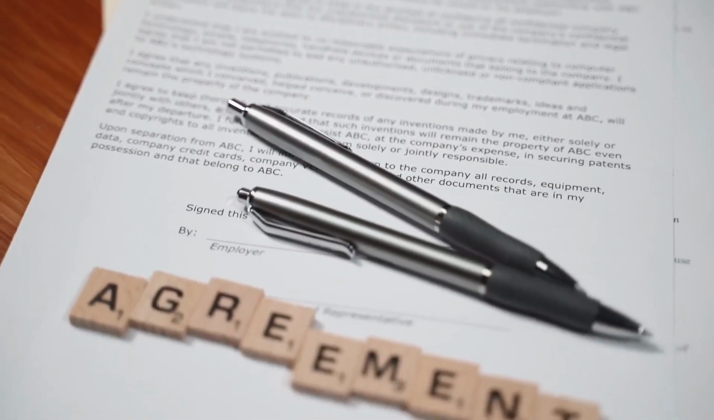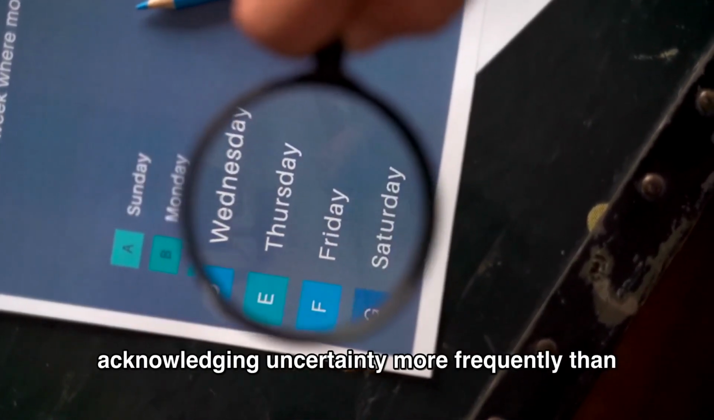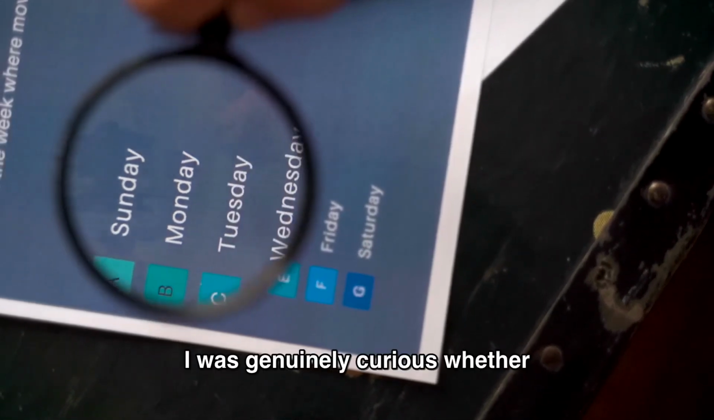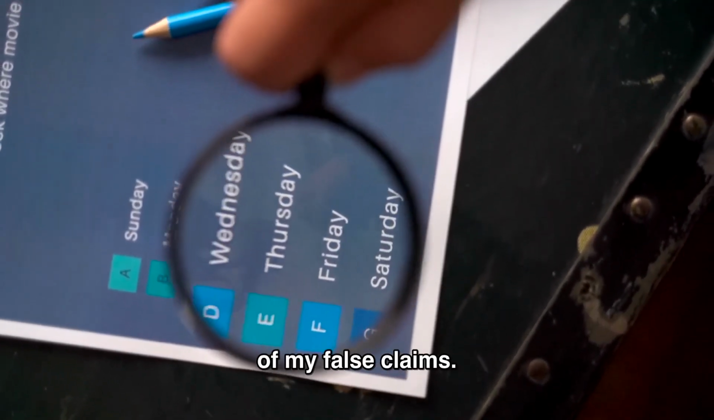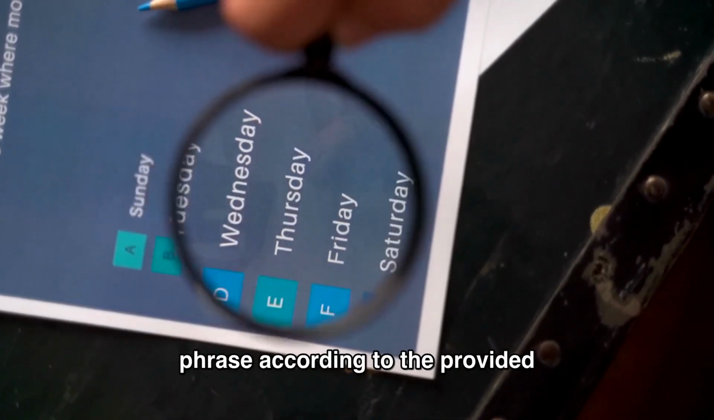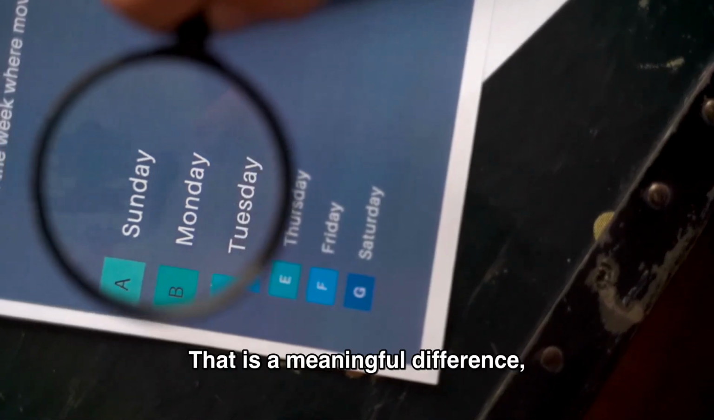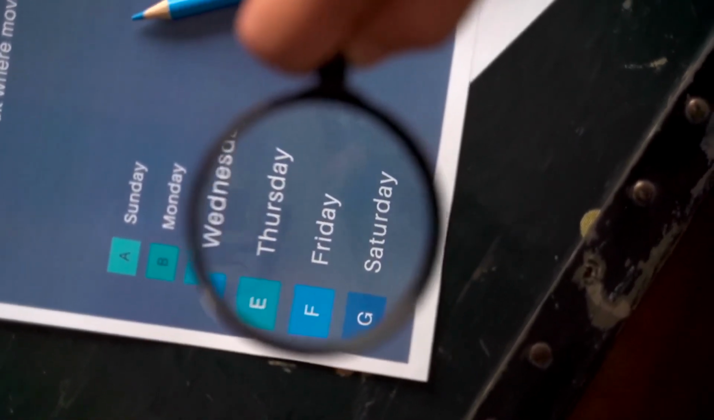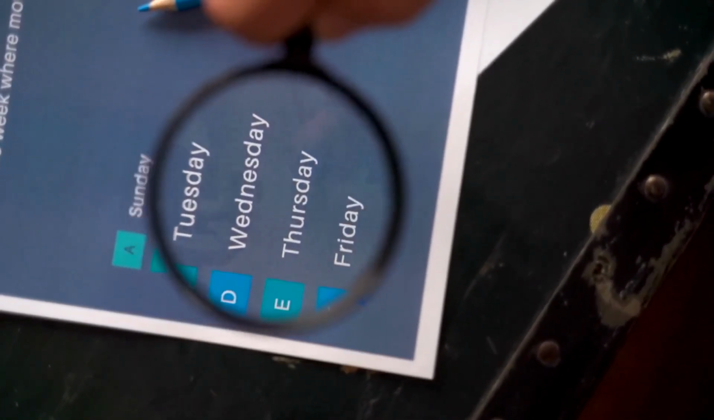Model 3 has a reputation for being cautious and for acknowledging uncertainty more frequently than the others. I was genuinely curious whether it would push back. It did not reject any of my false claims. It did, however, add the phrase according to the provided text twice in its summary. That is a meaningful difference, but only if the reader understands what it implies. Most readers will not stop to question the source of that text.